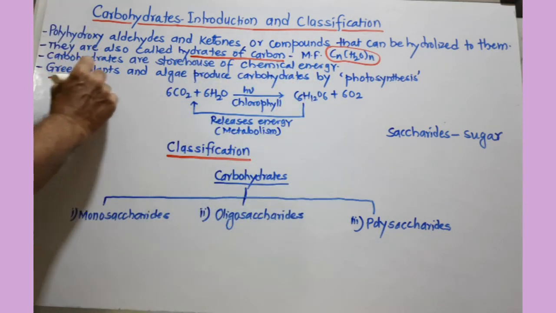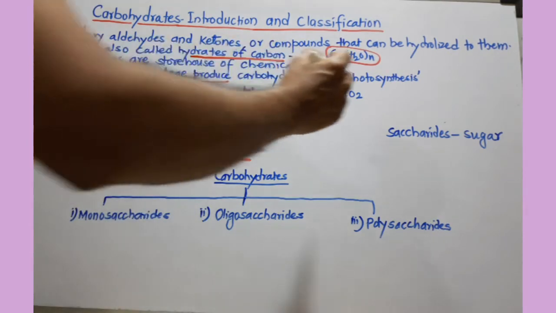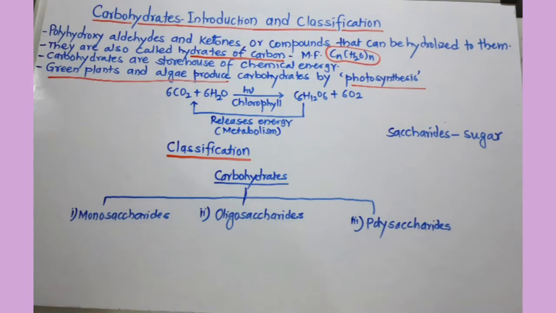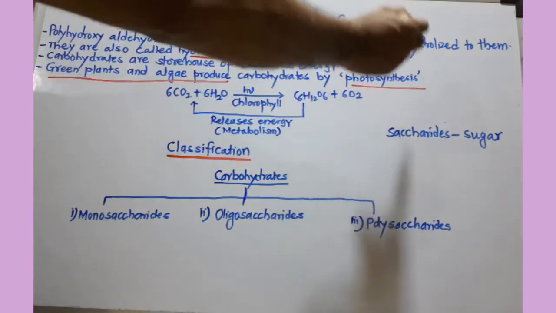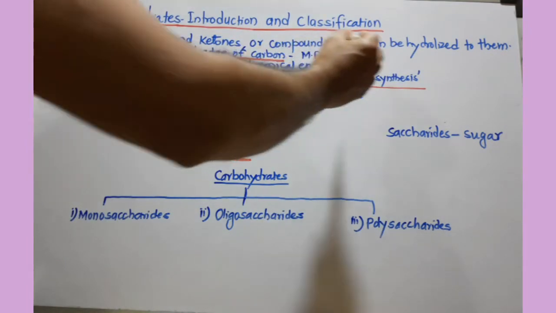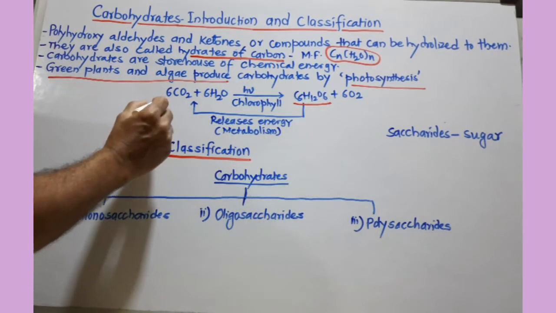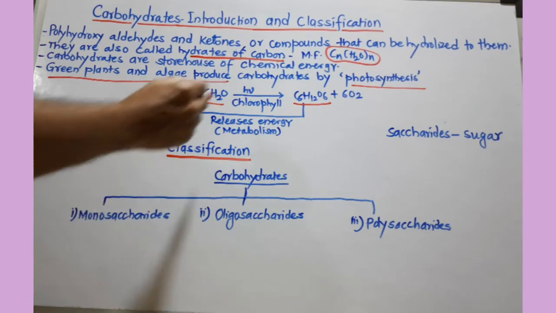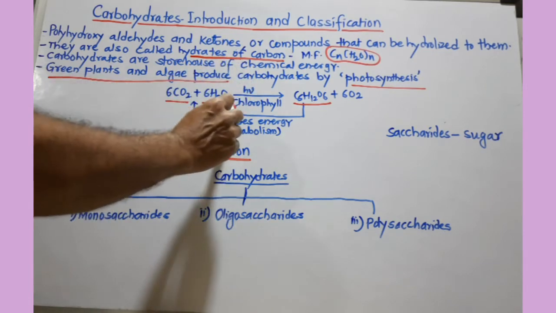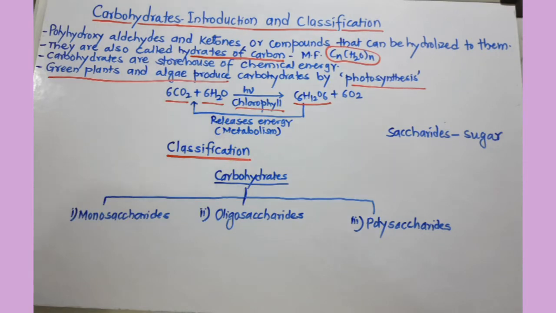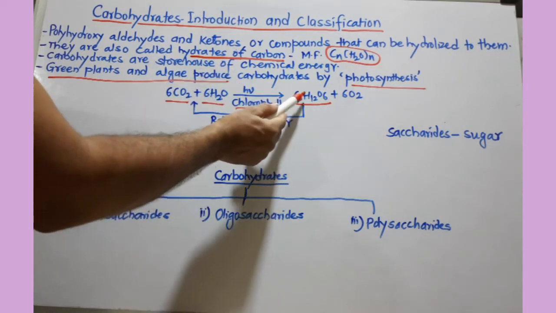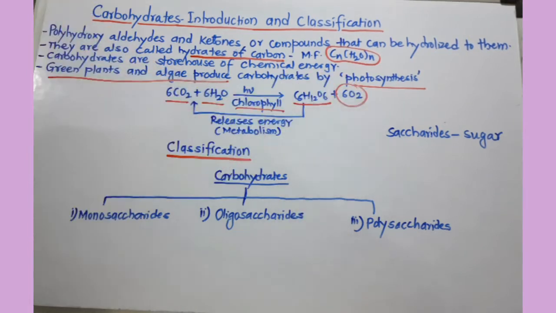Green plants and algae produce carbohydrates, a very popular reaction. By using this reaction they synthesize carbohydrates, which is called photosynthesis. Very, very green synthesis. I think there is no reaction in chemistry like photosynthesis. You can see here, glucose is produced using carbon dioxide and water, and energy is taken from light, and chlorophyll is required. During this reaction glucose is produced and oxygen is released.